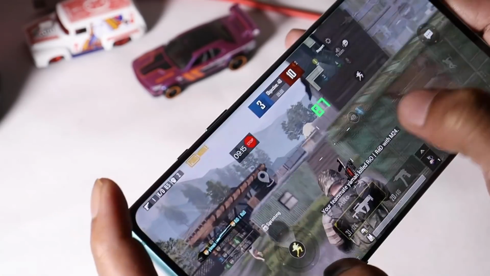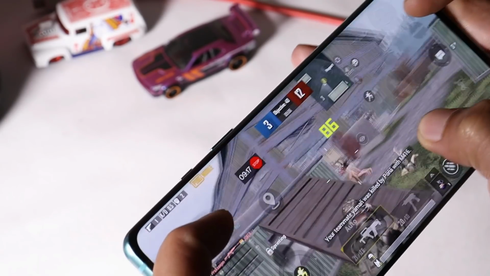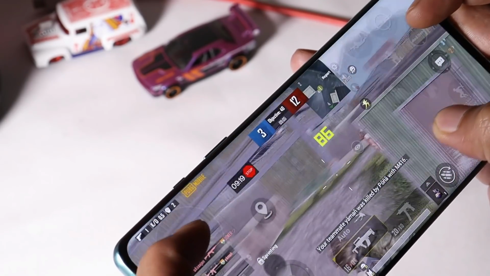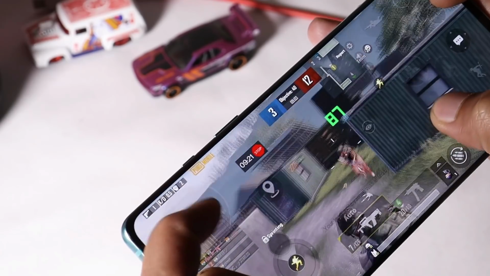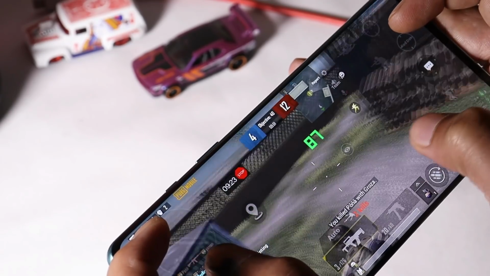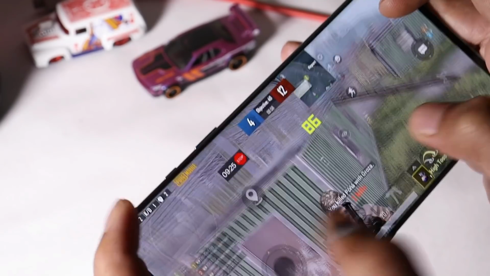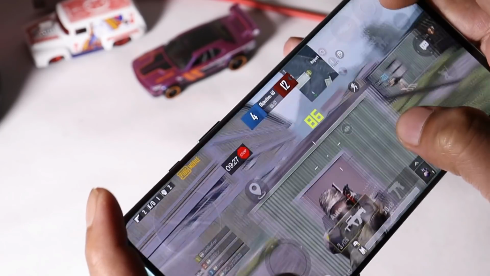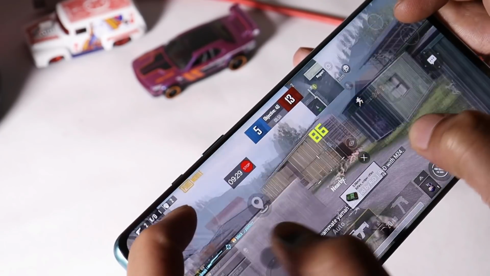The device was easily able to run PUBG Mobile in higher graphic settings with 90 FPS. And there are slight heating issues if you play games for a longer time at 90 FPS, and this was also reported by most of the users. Here's a small gameplay. If you want, you can take a look at this.